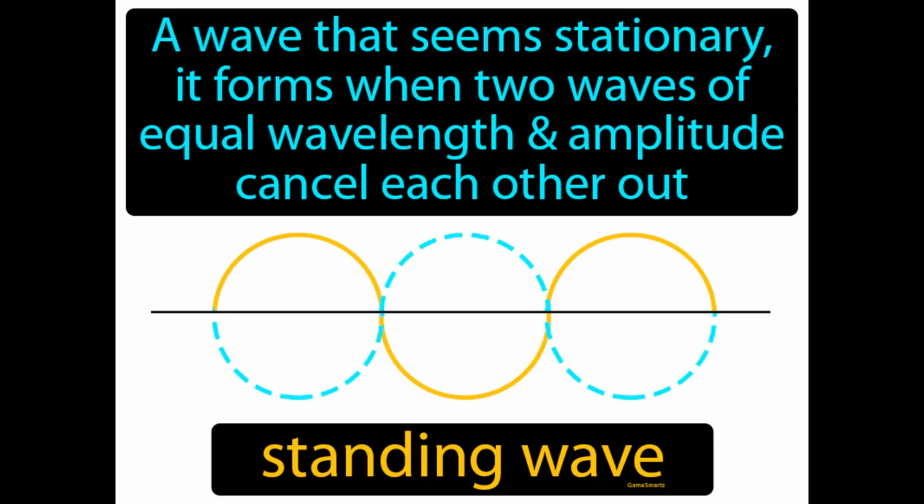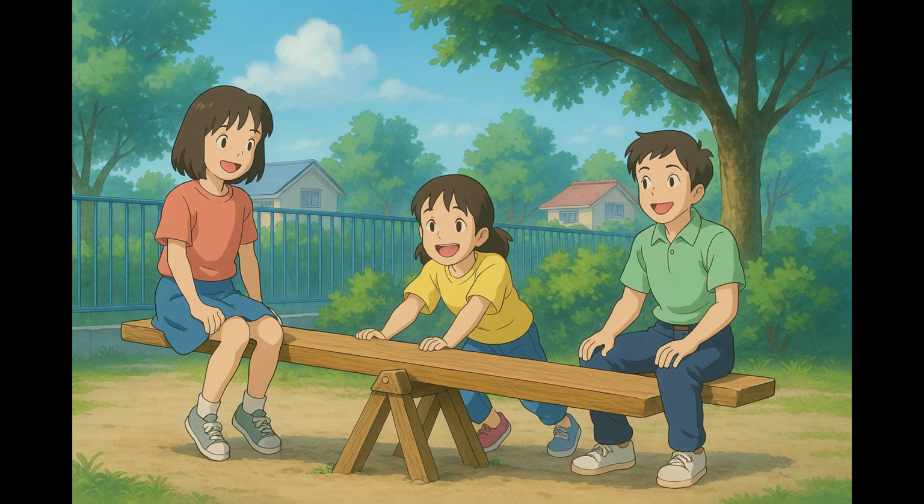A wave that seems stationary, it forms when two waves of equal wavelength and amplitude cancel each other out. Standing wave. In simple terms, a standing wave is a pattern created when two identical waves pass through each other, appearing to stand still. Imagine you're trying to balance a seesaw with two people of equal weight sitting at opposite ends.